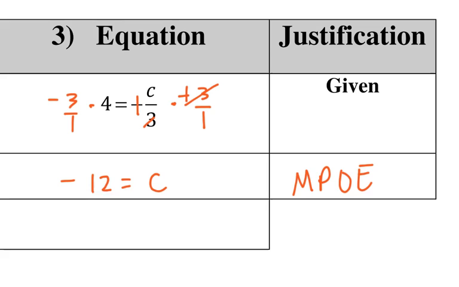So now I'm ready to write my solution in set notation. Now when you have negative 12 equals c, when you write that in set notation, the c needs to come first. And so you'll write it like that.